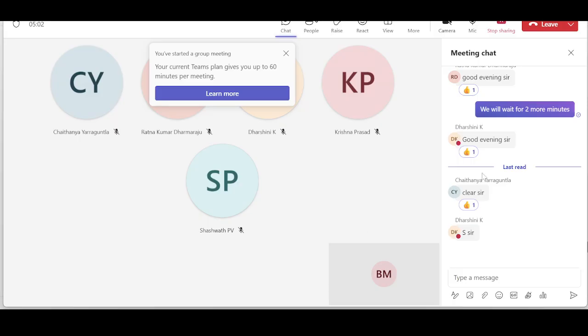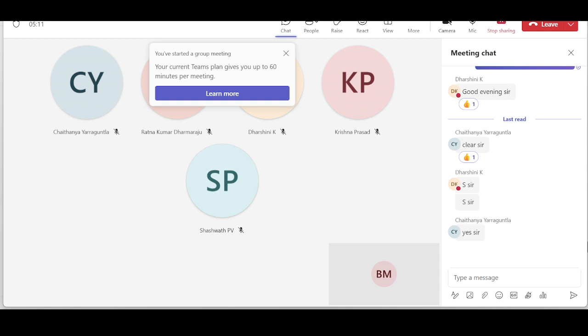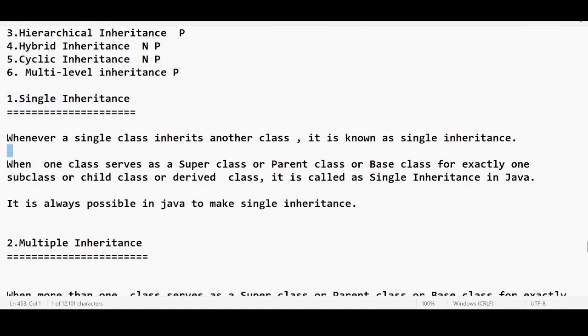Shall we proceed, everyone? Yes, no? Please focus. This topic is very debatable. You should understand this at any cost. So we will see single inheritance practically.